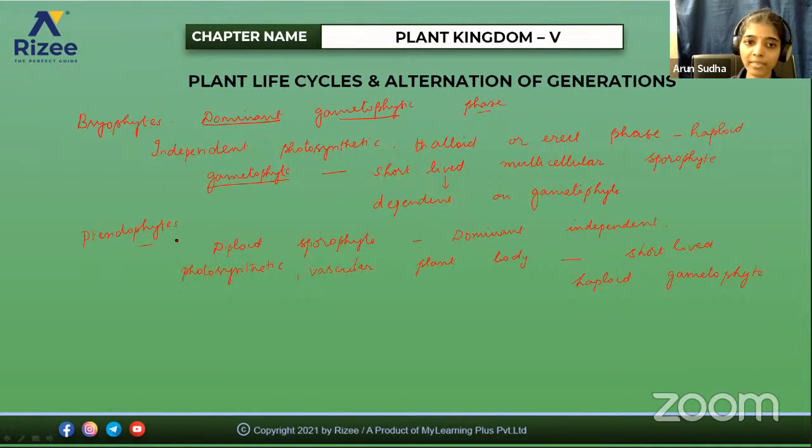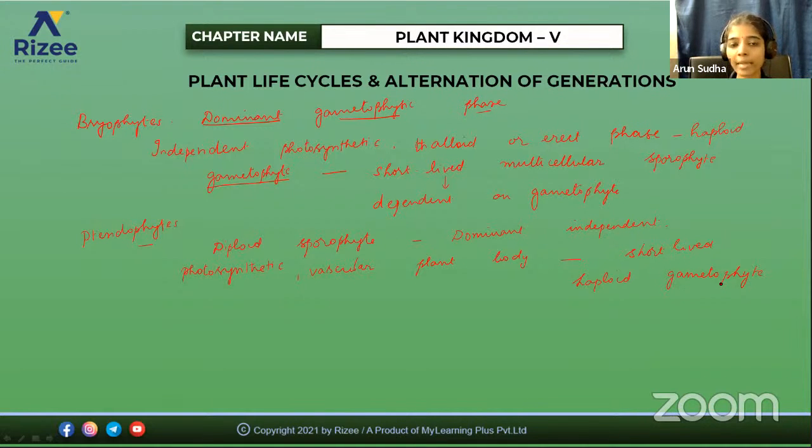So I hope you are clear with this, right? So which phase is dominant? Both the bryophytes and the pteridophytes come under the example of haplodiplontic life cycle. So it depends on which phase is dominant. If you see the bryophytes, the dominant phase is the gametophytic phase. That is, the gametophytic plant body is able to exist independently. They can photosynthesize on their own, and for everything it is independent. But the sporophytic plant body is short-lived and it is dependent on the gametophyte, either partially or totally. But if you take the pteridophyte, the diploid sporophyte body is the dominant, independent, photosynthetic body,